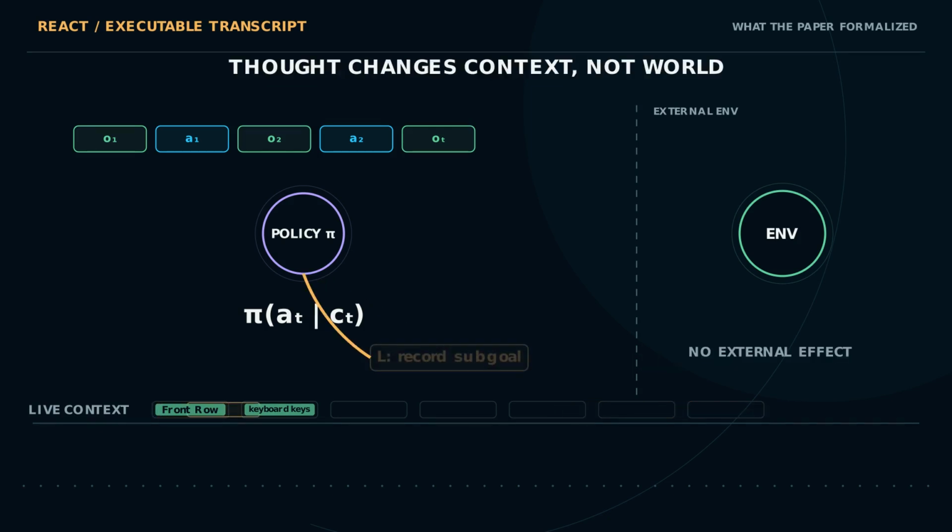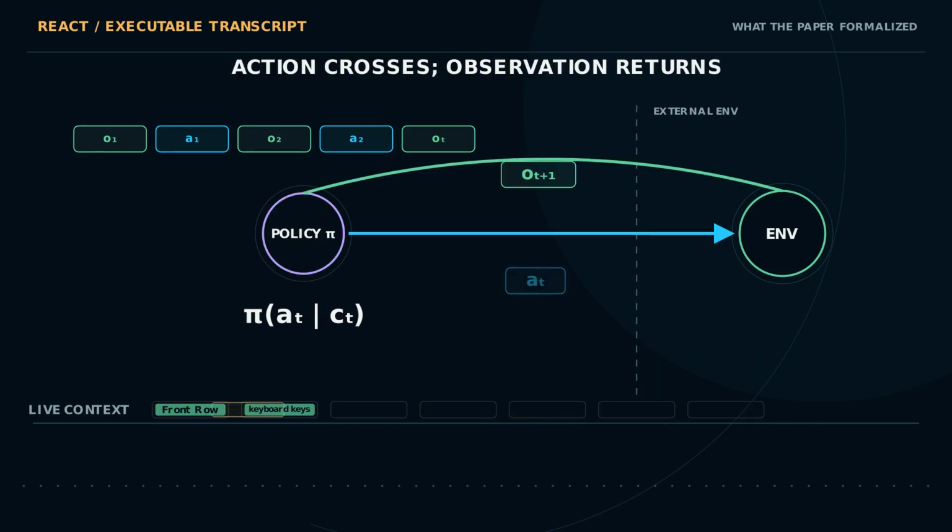A thought from L does not cross the environment boundary. It changes the transcript by recording a plan, fact, checkpoint, or exception, but it does not itself change the world. A task action does cross that boundary. The tool or environment returns an observation, which expands the context. The next computation can now depend on what actually happened.